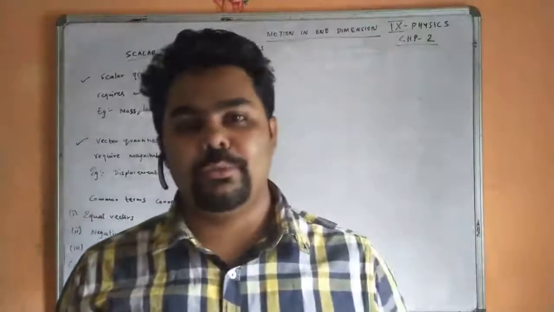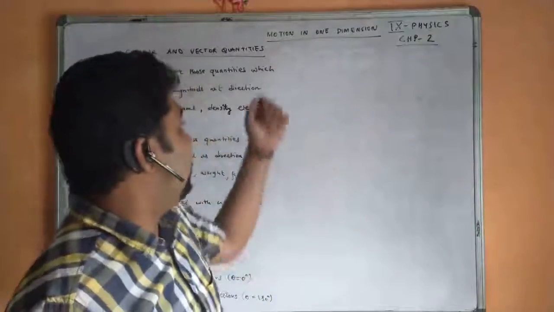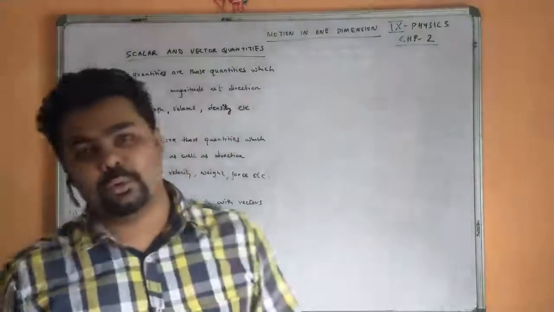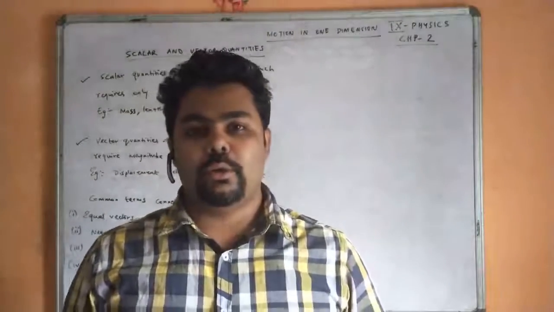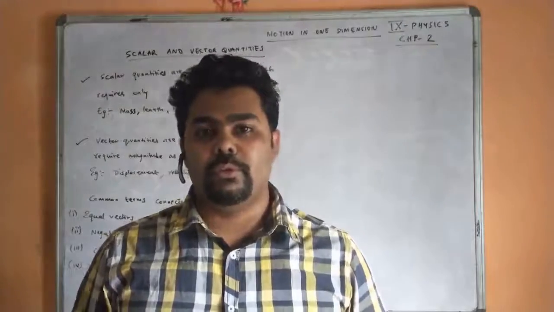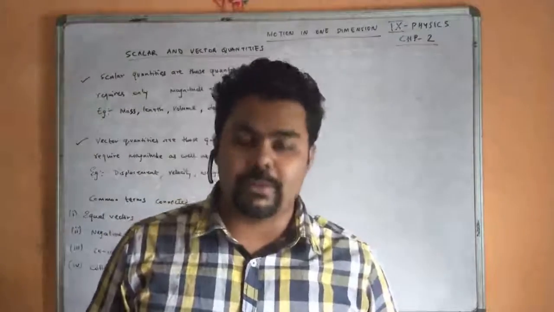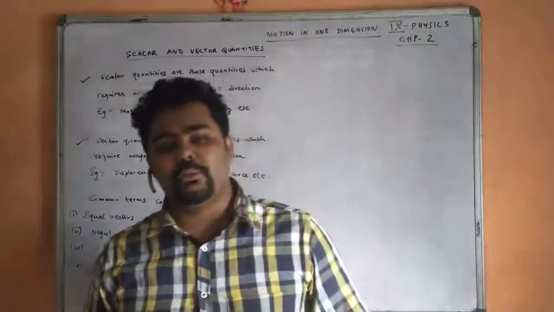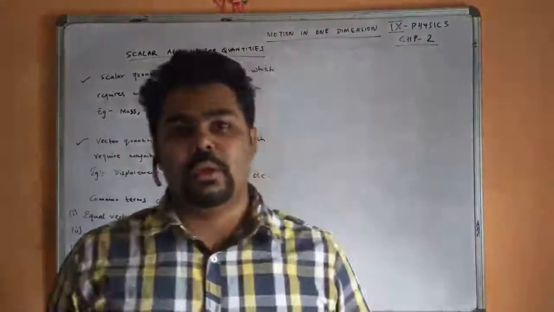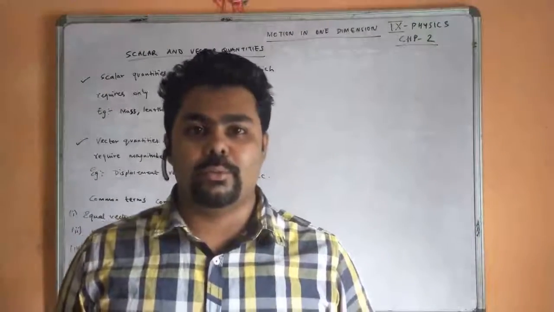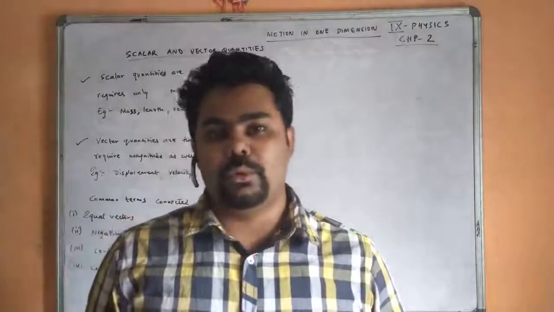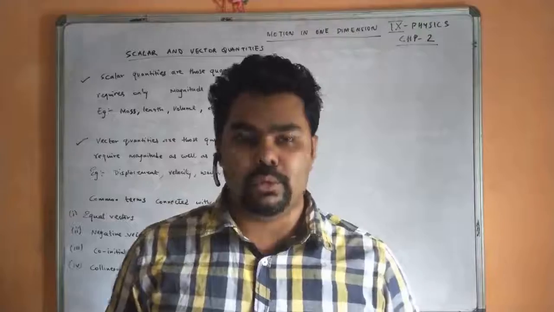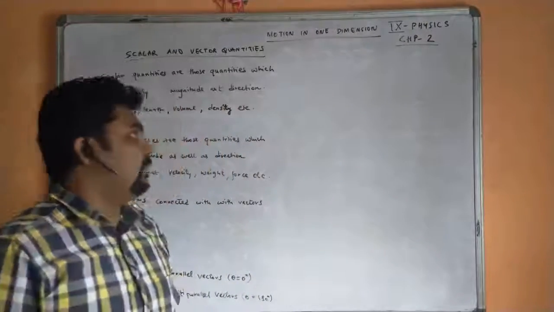Right, so this is our first video of class 9 physics, and the chapter we are going to discuss is motion in one dimension. This is unit 2 of chapter 2. The first unit is measurement and experimentation. We will start that as soon as the school reopens, after conducting some practical classes, and that chapter will be much clearer then. So let's start our video lesson today: motion in one dimension.